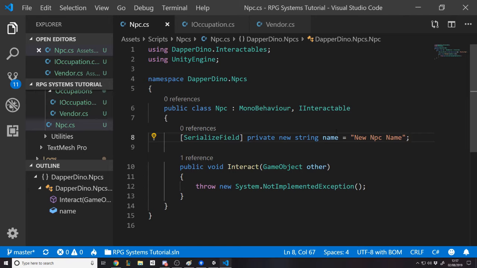So what you want to do is store instance-specific stuff on the mono behavior, so things that can change from NPC to NPC. If you have the same NPC in multiple places, whatever data does change, such as their actual occupations in different areas of the game, they might sell you different things and have different dialogue. You want to put that in the mono behavior. But anything that is static, such as their actual name, might stay the same, right? You might get a new title, but I'd say the name's going to stay the same. Might be Bob, Bill, Barry, whatever. Their greeting text might change. So whatever things, it's up to you where you put the data.